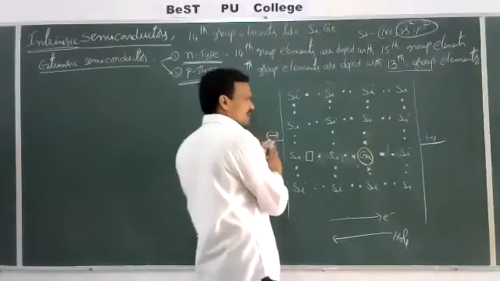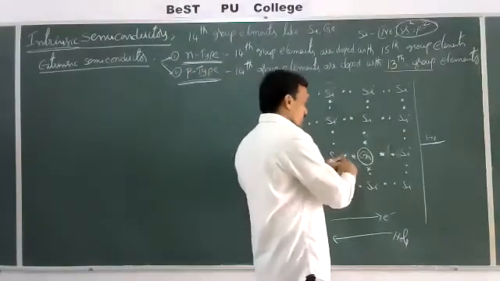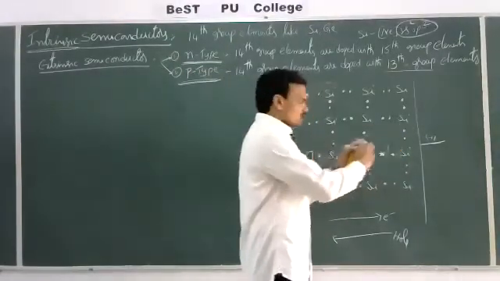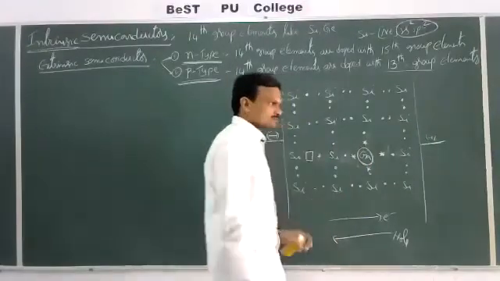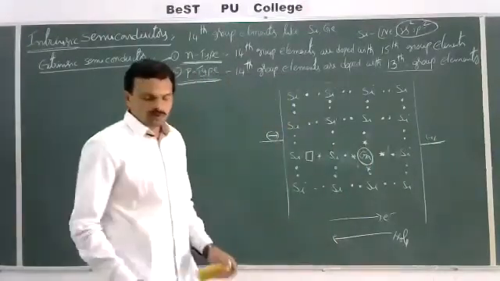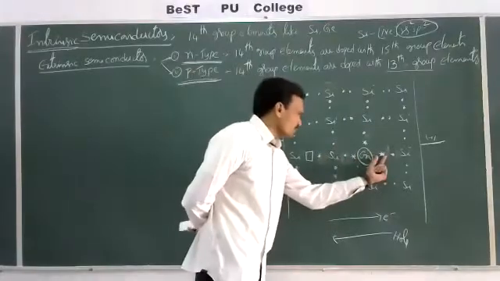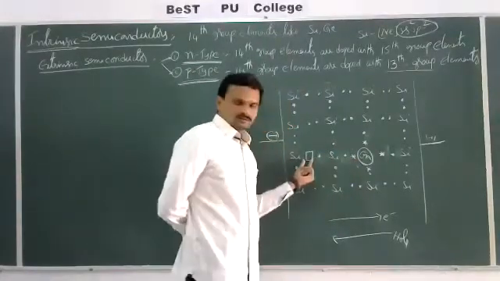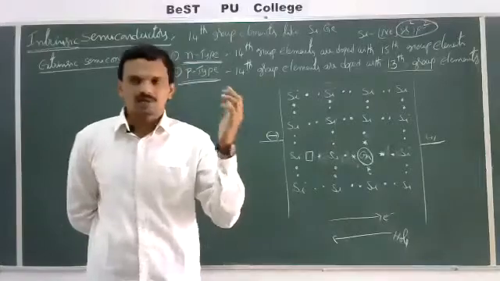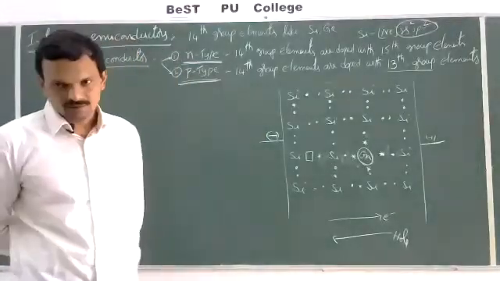On applying an electric field, electrons move from the negative terminal to the positive terminal, that is from left to right. But it appears as if the hole is moving from here to here, here to here. That means the hole is moving from the left hand side to the right hand side.